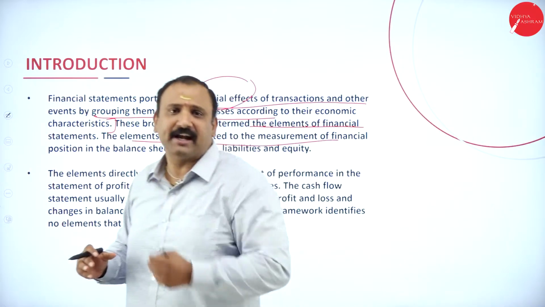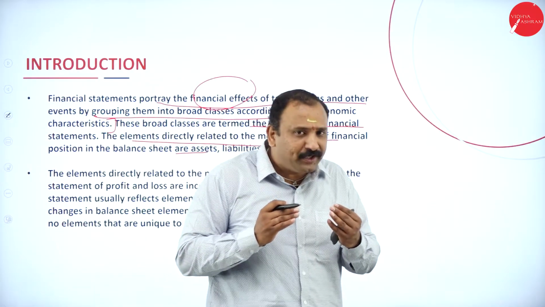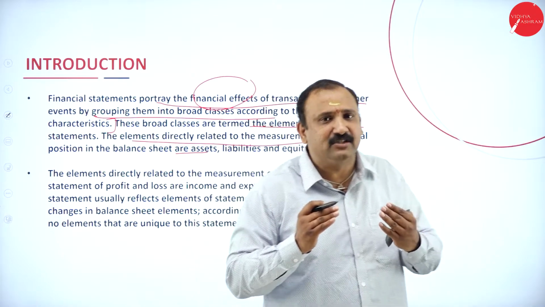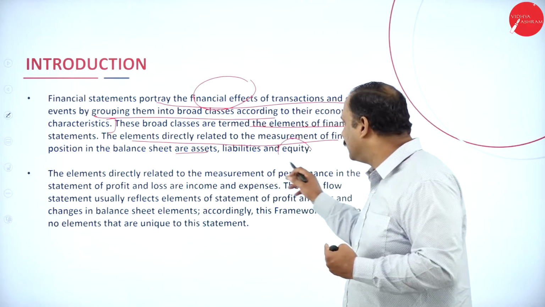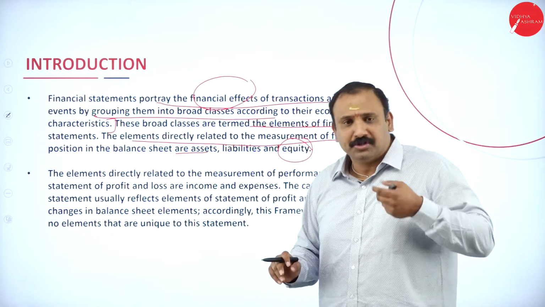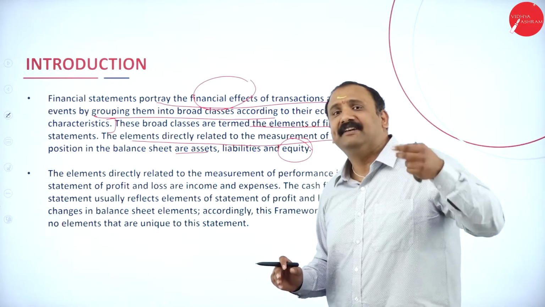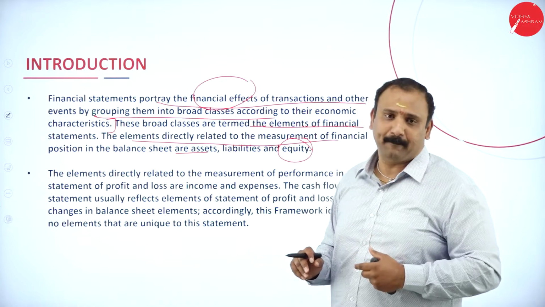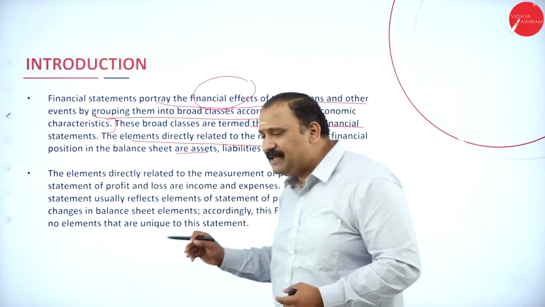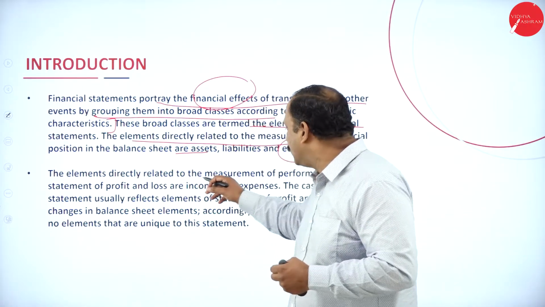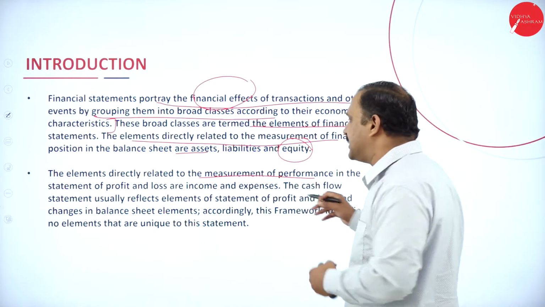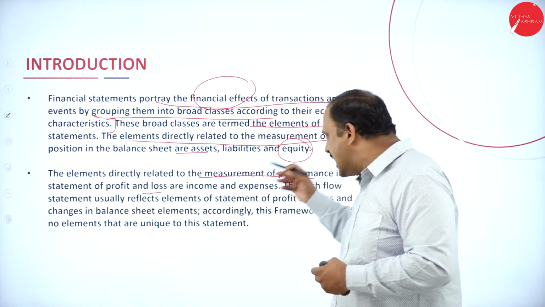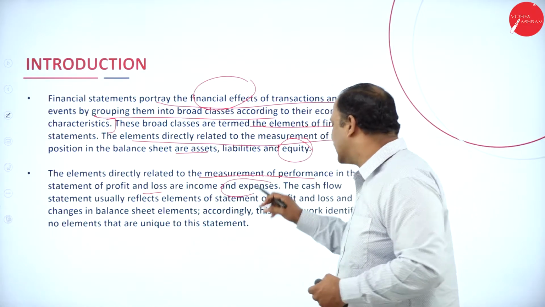So financial statements on the whole are going to be classified in categories of assets and liabilities, and we are also going to put the word equity. This portrays the financial health of the company, followed by the elements directly related to the measurement of performance, that is in the statement of profit and loss, income and expenses.